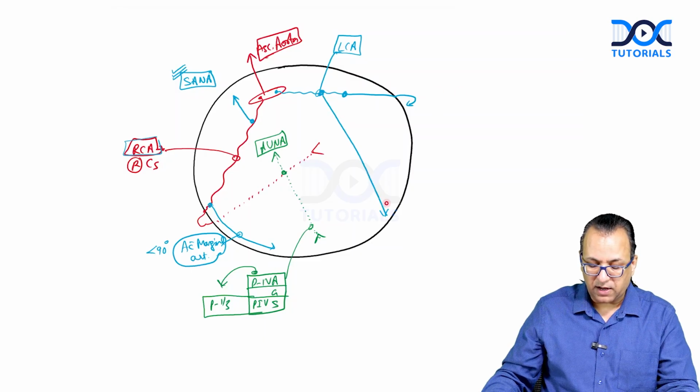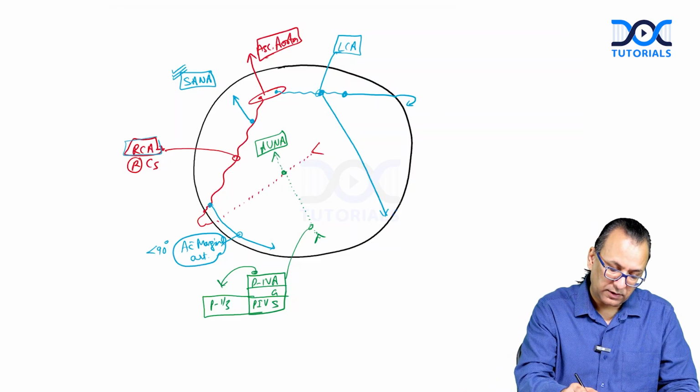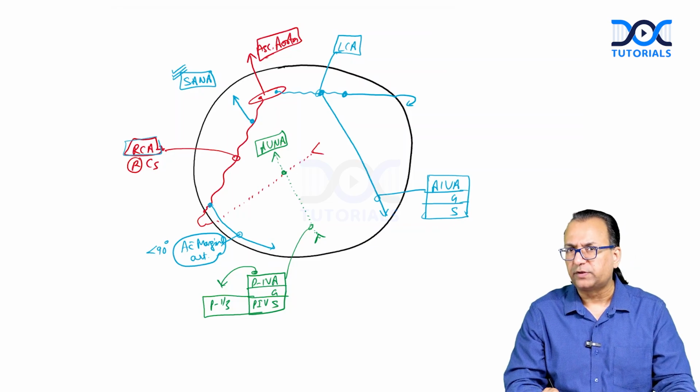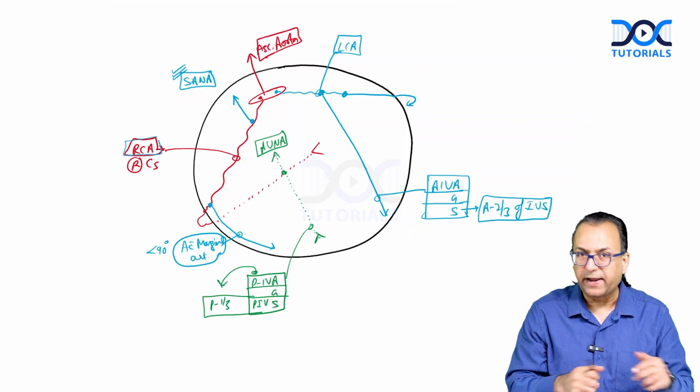The one which descends down is going to the cardiac apex, and you can call it the AIVA in the AIVG supplying the AIVS. What is that? Anterior interventricular artery in the anterior interventricular groove supplying the anterior interventricular septum. And how much of it? Anterior 2/3 of the interventricular septum, because the posterior 1/3 you have already covered.